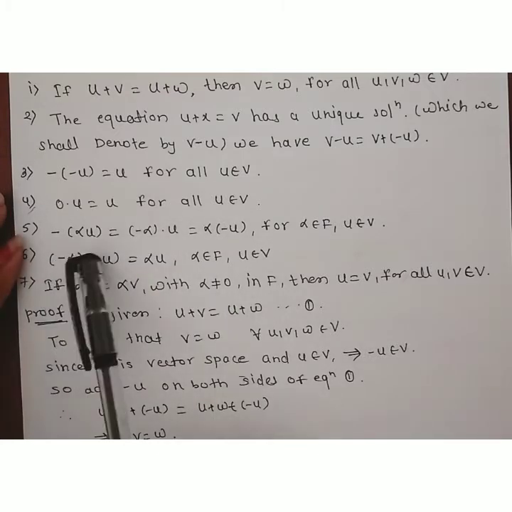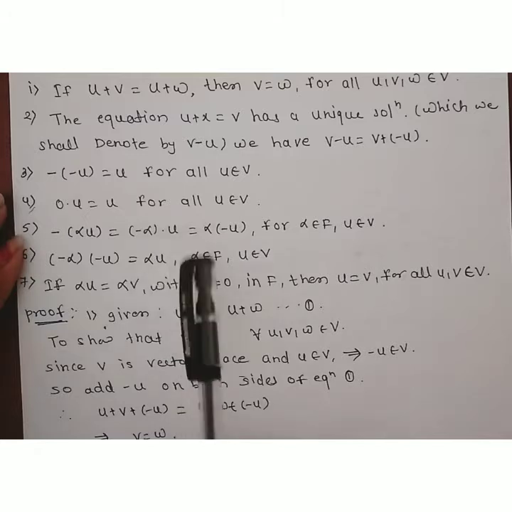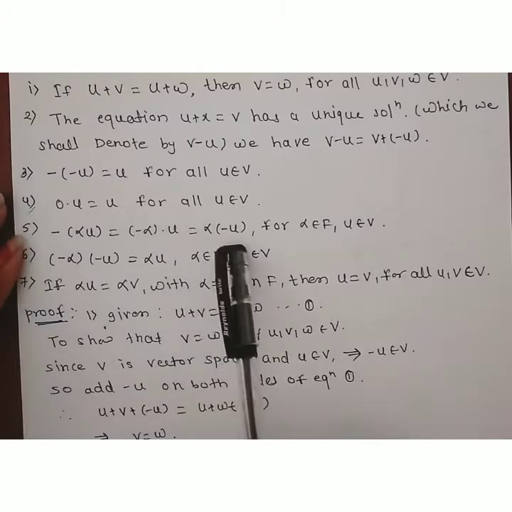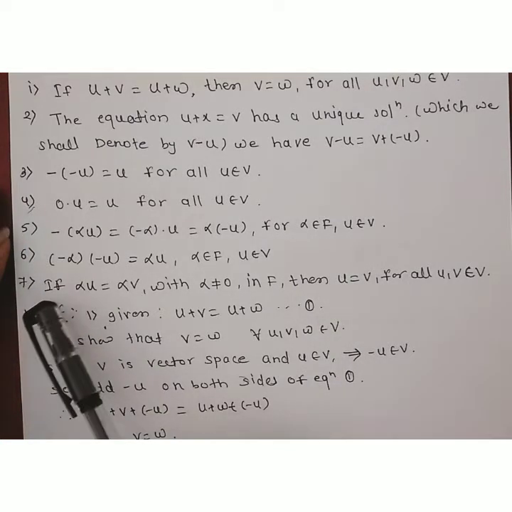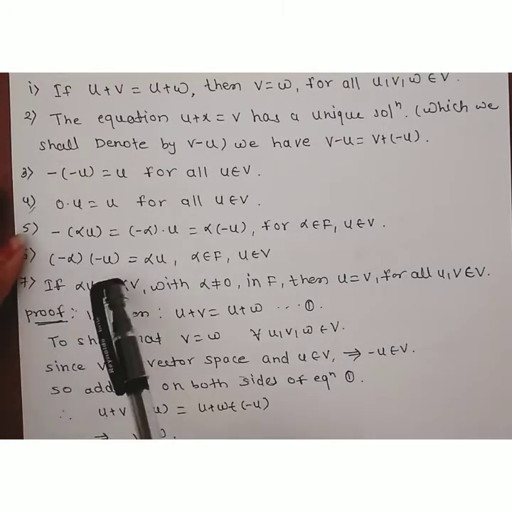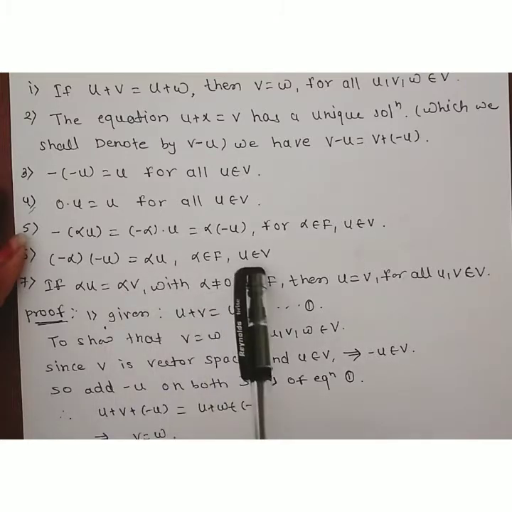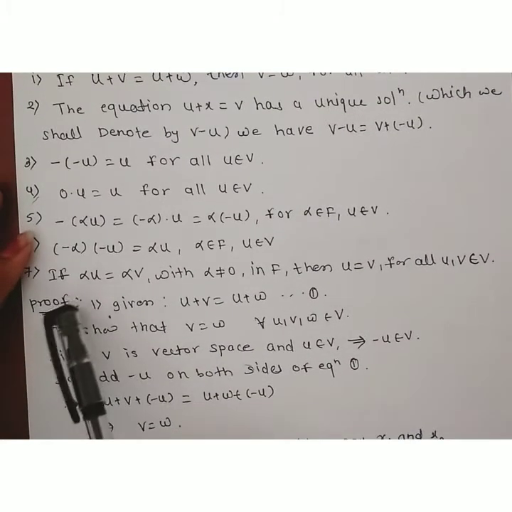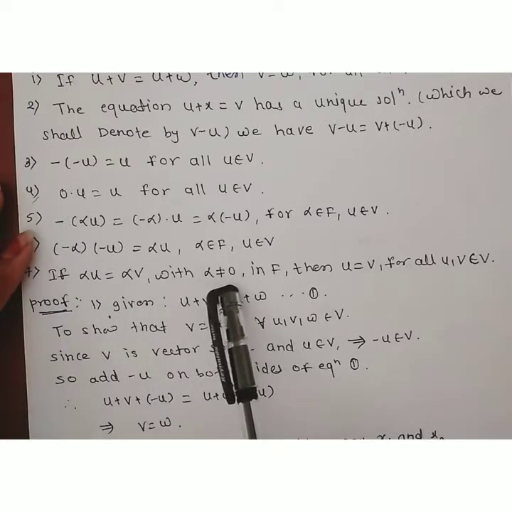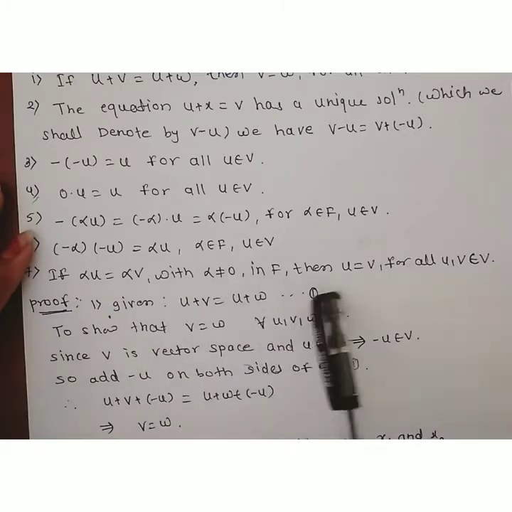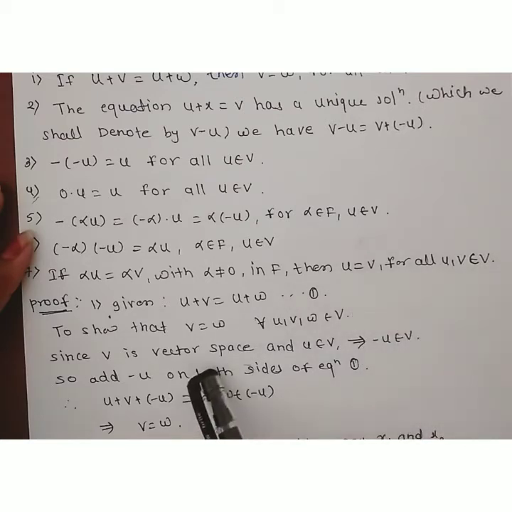Fifth, minus of alpha u is equal to (minus alpha) into u, which is equal to alpha into minus of u, for alpha belonging to field F and u belonging to V. Sixth property, minus alpha into minus u is equal to alpha u, for alpha belonging to field F, u belonging to V. And seventh property, if alpha u is equal to alpha v with alpha non-zero in F, then u is equal to v for all u, v belonging to V.